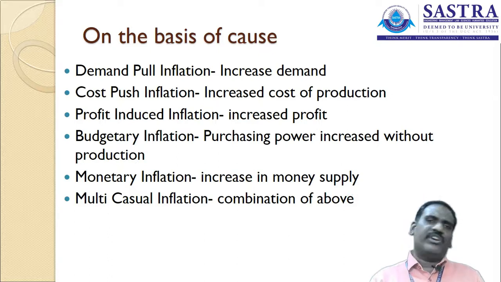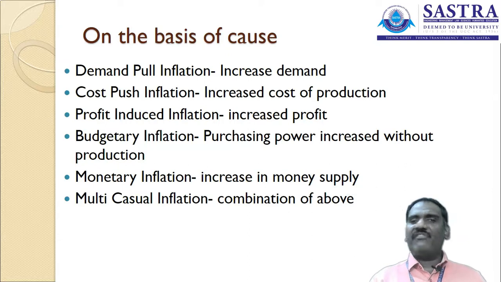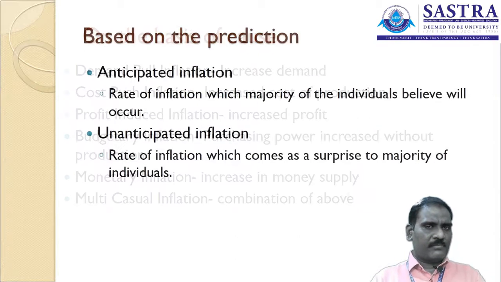Budgetary inflation is also influencing, and demand pull inflation is also influencing that particular inflation. What we call multi-causal inflation is a combination of the above. Any different combinations, or all together, might be there in the market to determine the inflation. So these are the categories of inflation decided on the basis of cost.